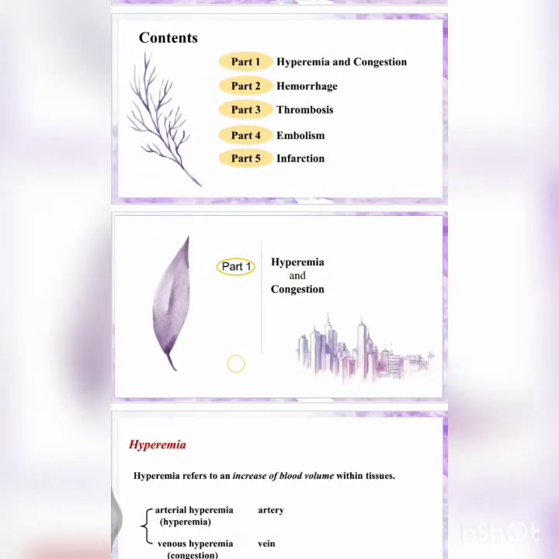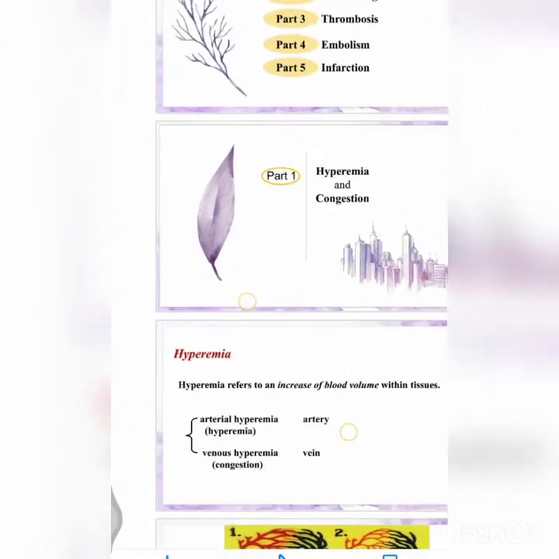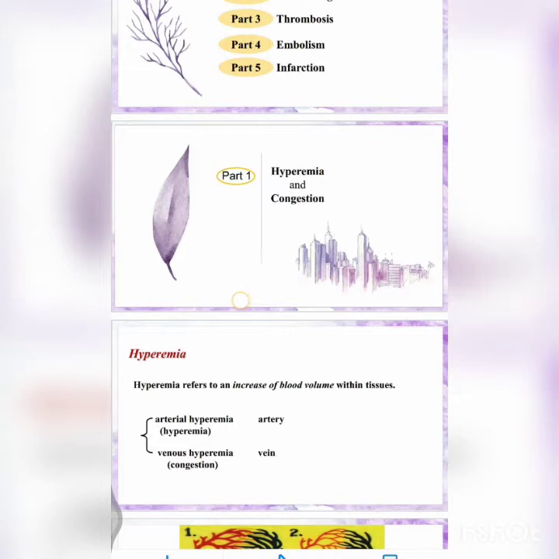So actually what is hyperemia? It refers to an increase of the blood volume within the tissue. It is divided into arterial hyperemia and venous hyperemia. The arterial hyperemia is in the artery, and venous is also known as congestion. It is in the vein.